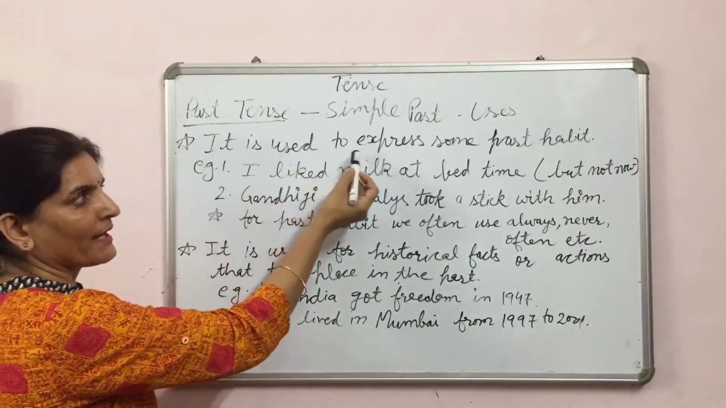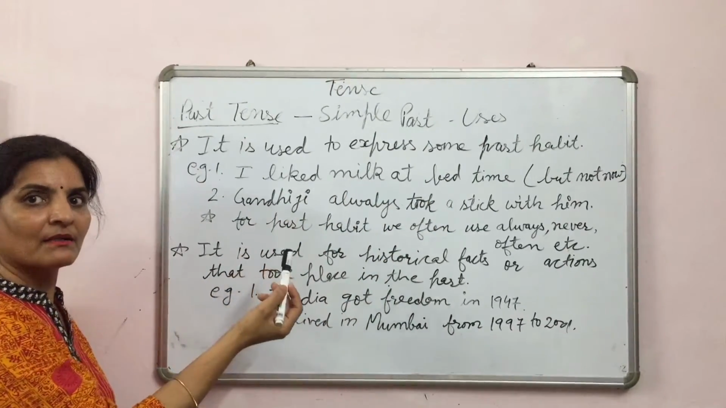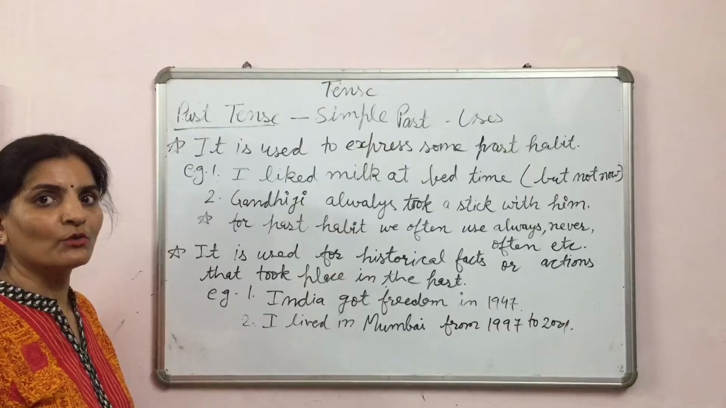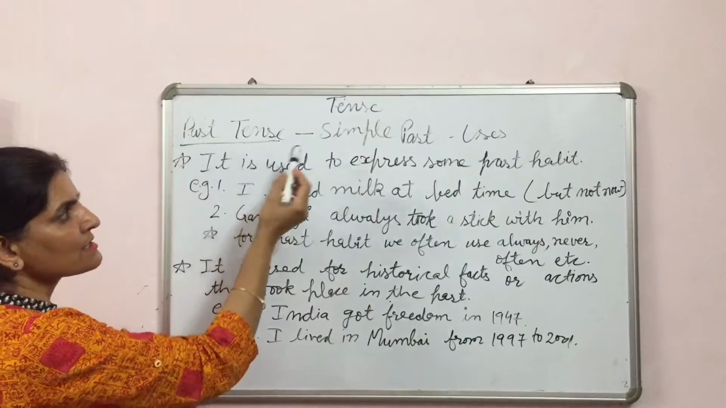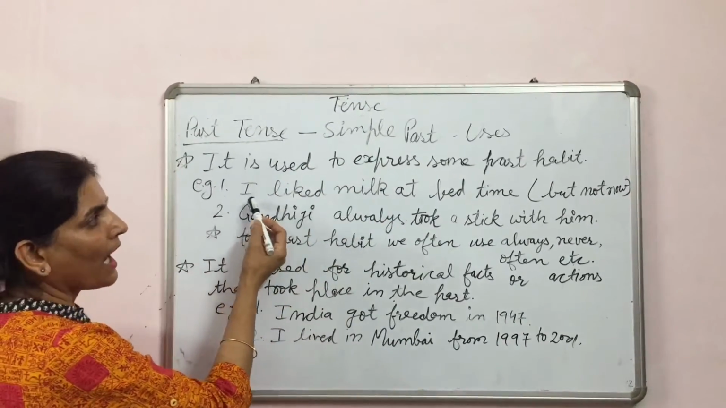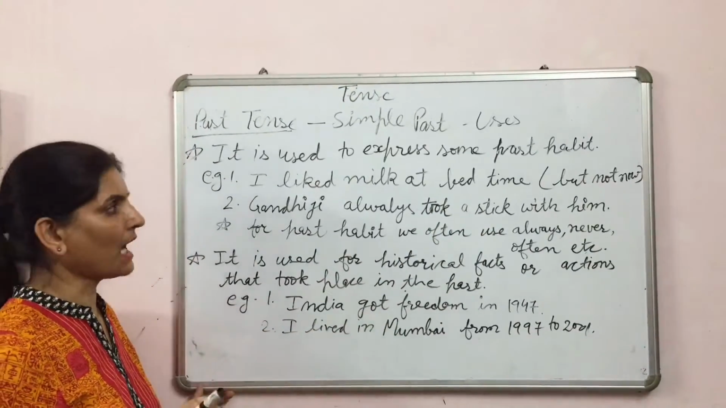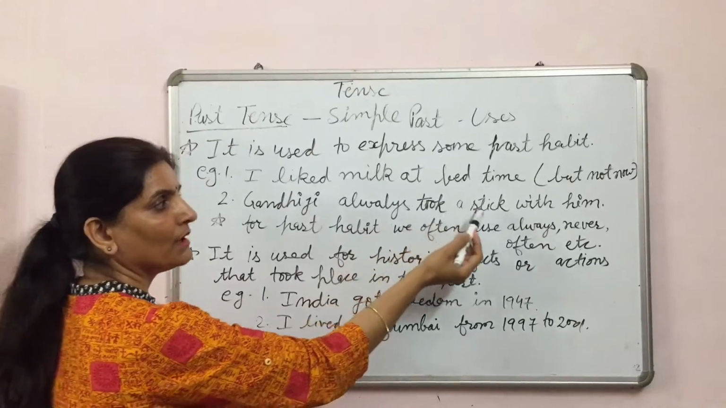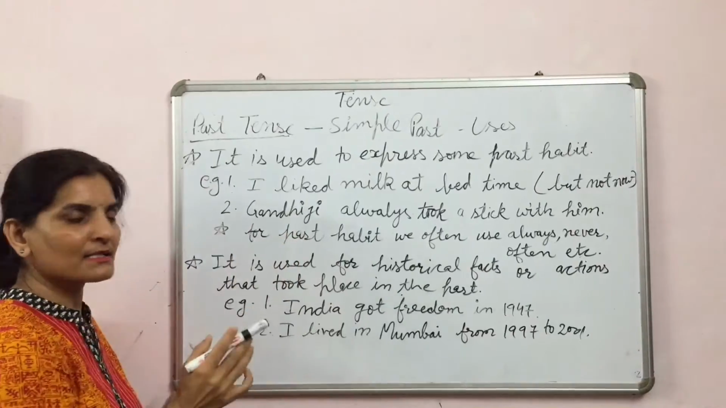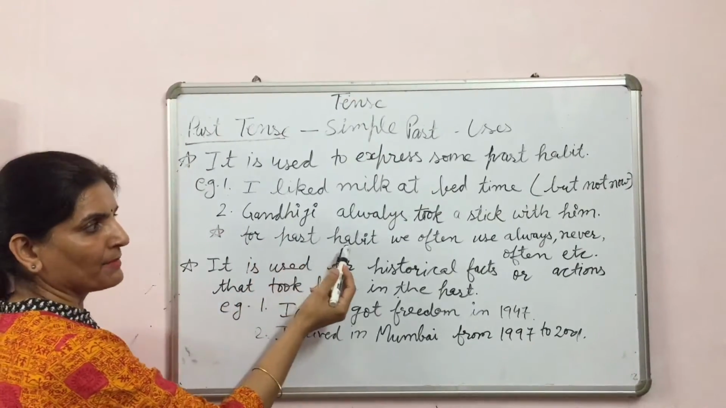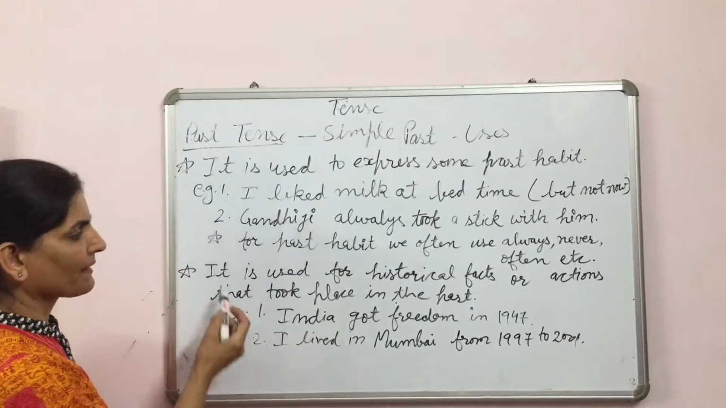Now let us learn about the uses of simple past tense. It is used to express some past habit. Like in present tense, for present habits we use present simple tense, and for past habit we use simple past tense. Example, I like milk at bedtime, but not now. Gandhiji always took a stick with him. These examples show past habit. For past habit, we often use always, never, often, etc.